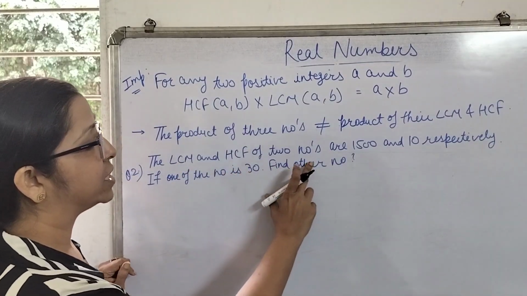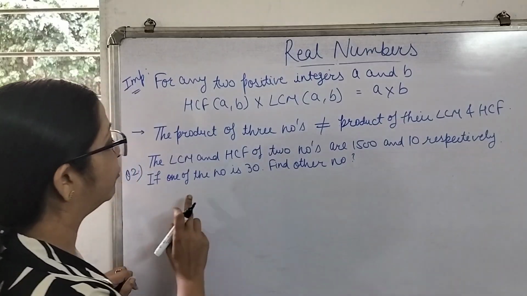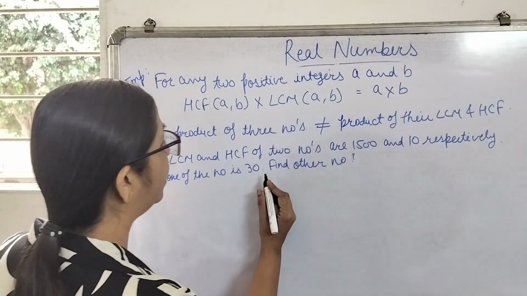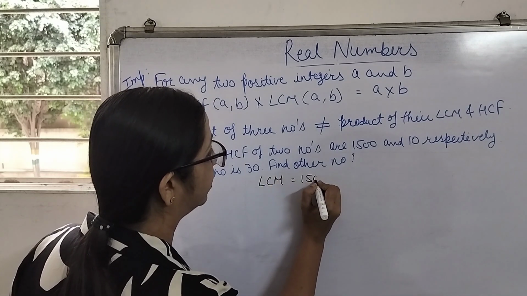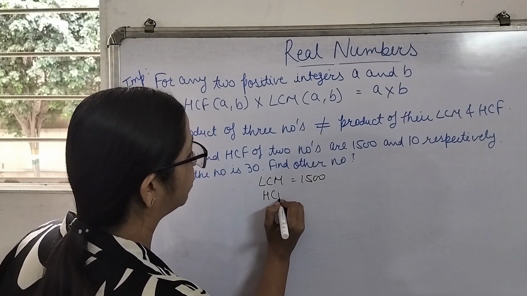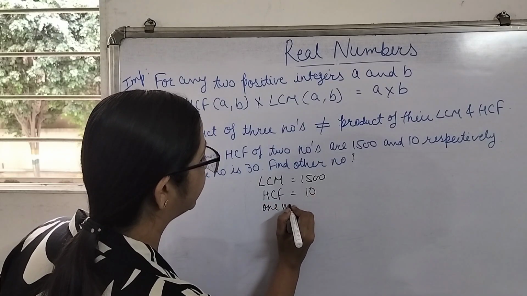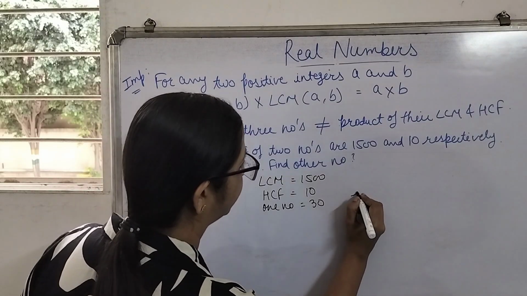The LCM and HCF of 2 numbers are 1500 and 10 respectively. If one of the numbers is 30, find the other number. Here, LCM of 2 numbers is given to us as 1500. HCF of the 2 numbers is given to us as 10. One number is given to us as 30. We have to find another number.